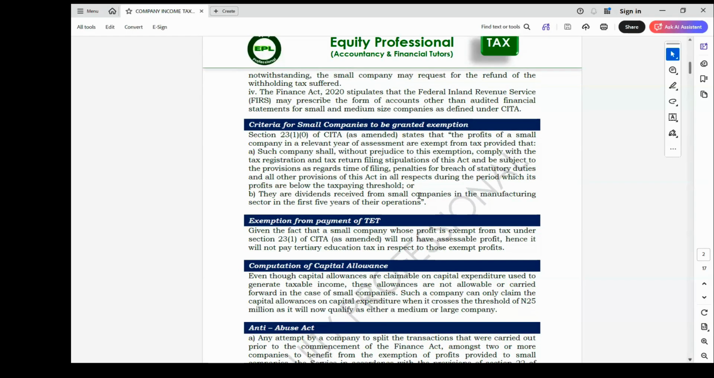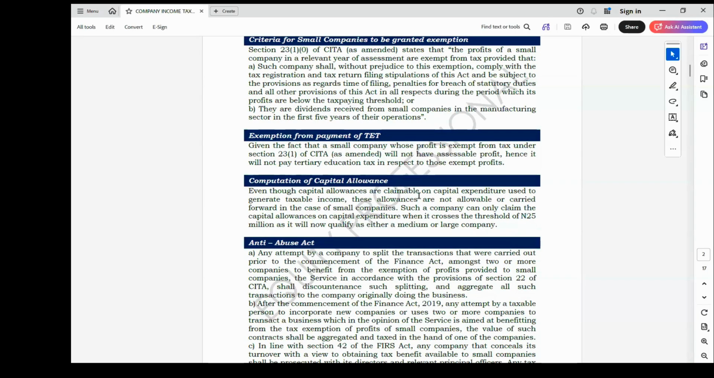So when this law came up, it came out in Finance Act 2019, which became effective from 2020 year of assessment. They know that most of these taxpayers, on a normal day, are not willing to pay tax. And taxpayers are also wise. Because the government has brought up a small company that will be exempted from tax, taxpayers may decide to use this as an avenue to evade tax.